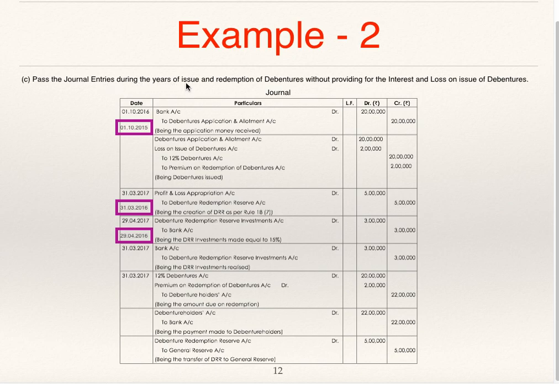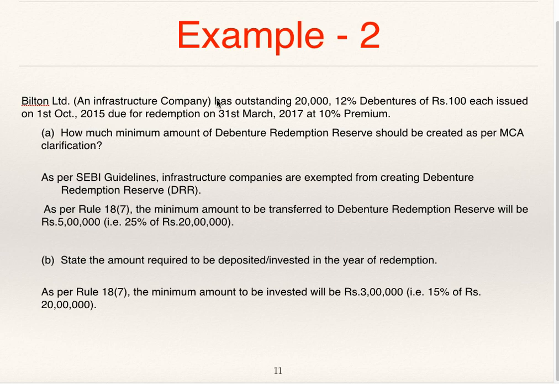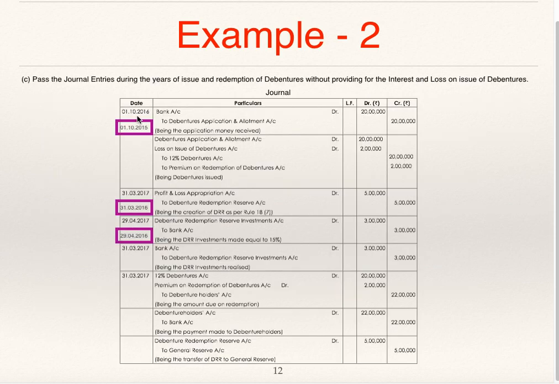Now we'll see the third sub question. Pass the journal entries during the year of issue and redemption of debentures without providing for interest and loss on issue of debentures. When the debenture was issued on 1st October 15, the date of issue was 1st October 15. The date is wrongly given as 16, it is 1st October 15. Bank account debit to debenture application and allotment account 20 lakhs. Debenture application and allotment account debit 20 lakhs, to 12% debentures 20 lakhs.